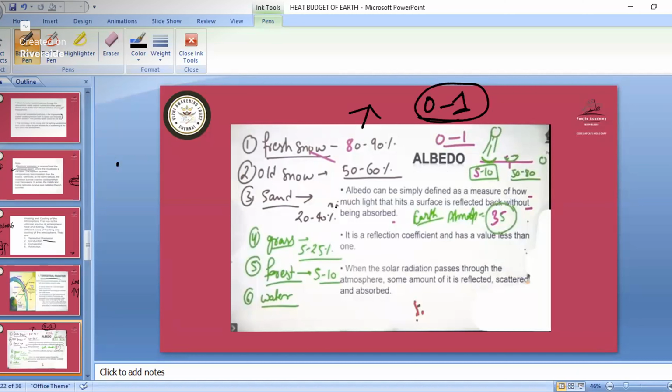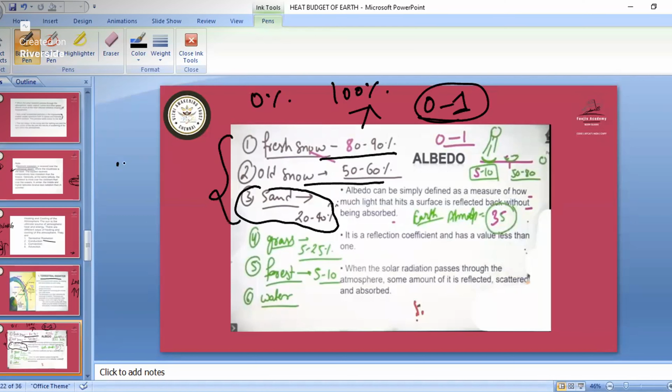When it is measured, we can take it as 0% to 100%. So fresh snow has the maximum amount of albedo. Then we have the old snow, then the sand. All of these will be reflecting back the maximum amount of the sun's solar energy.